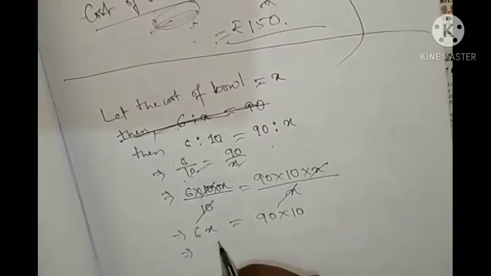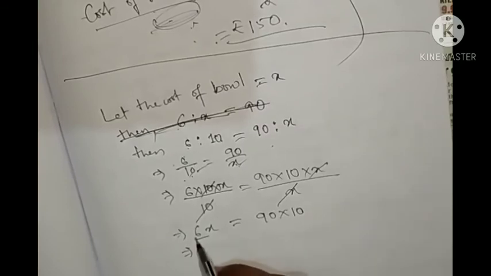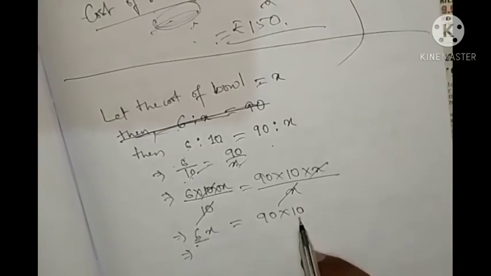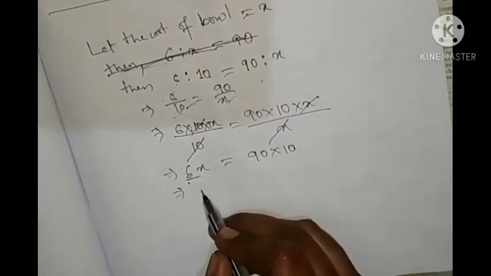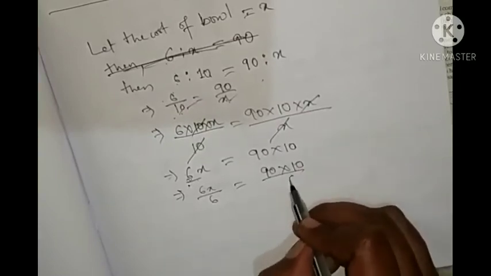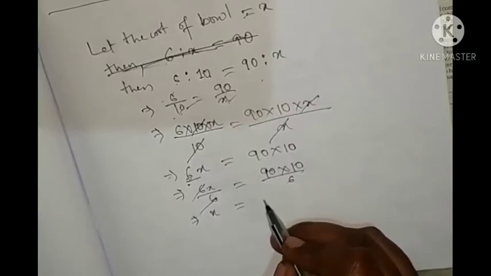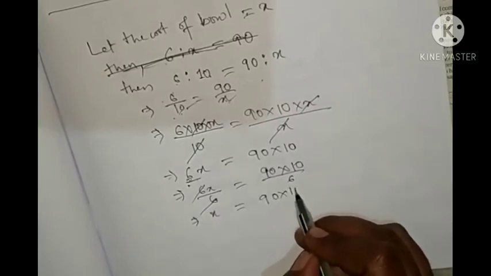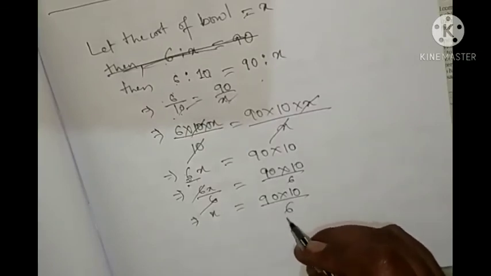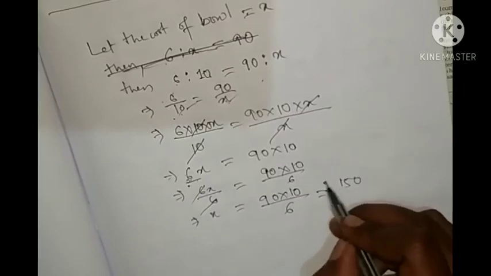Okay. Next you see, here 6 is given. We have to find the value of x. So here 6 is multiplied with x. That's why you will divide by 6 on both the left hand side and the right hand side. So 6x by 6 equal to 90 into 10 by 6. So 6 cut, x equal to 90 into 10 by 6. Okay, that is how much? 150. That is ₹150.